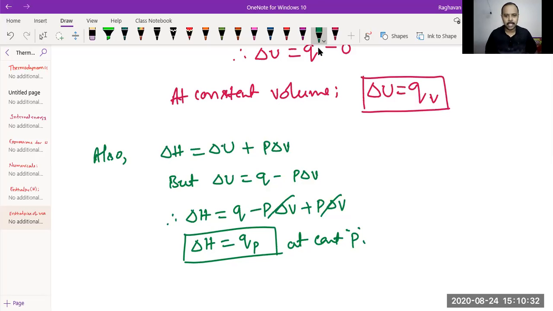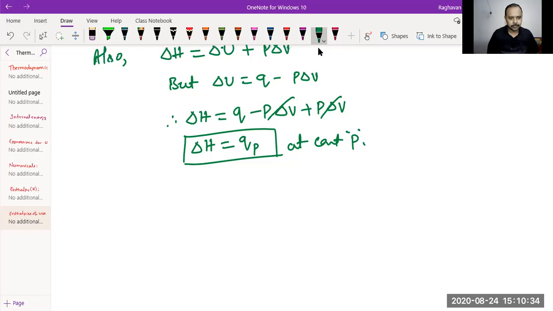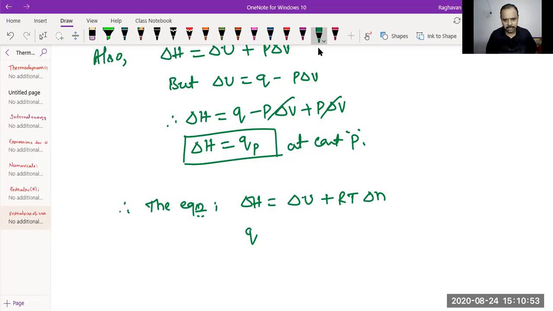So the equation delta H is equal to delta U plus P delta V, or the RT delta n form, can also be written as: delta H is nothing but QP, so QP equals QV plus RT delta n.